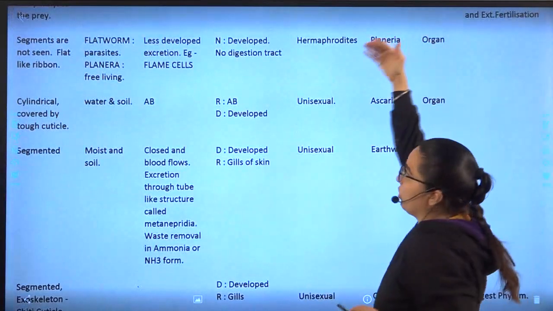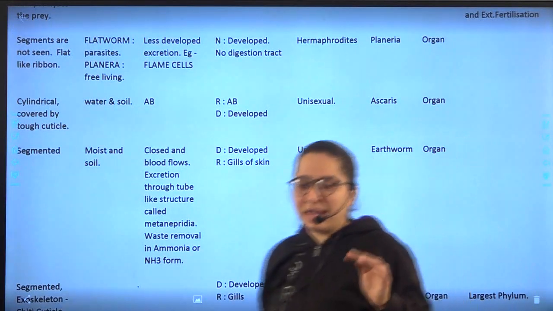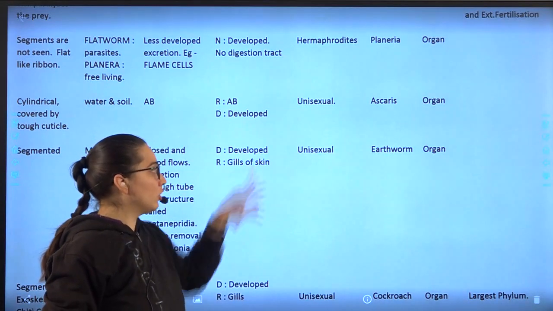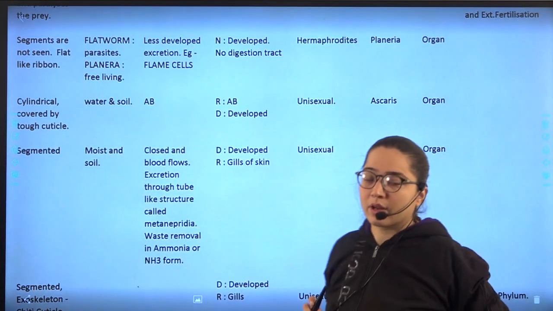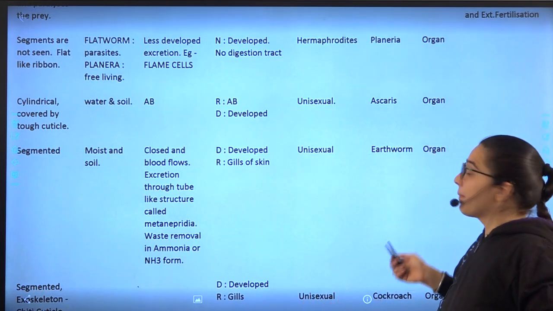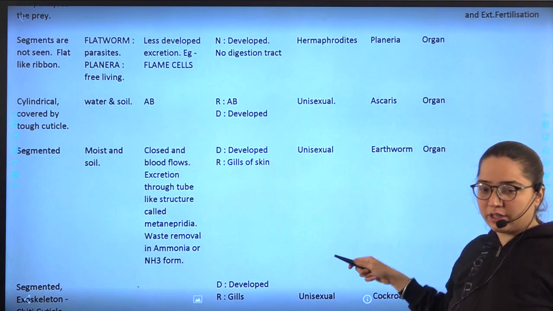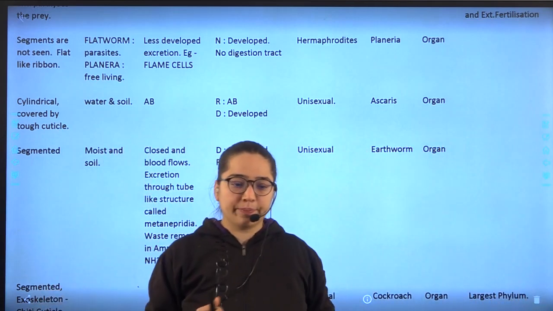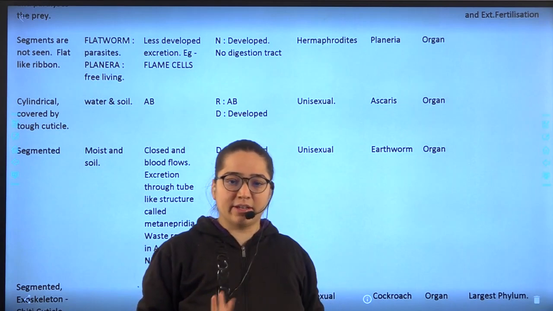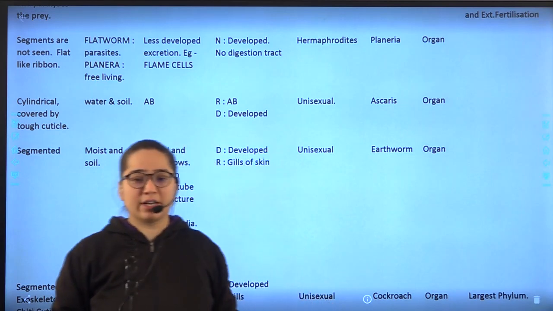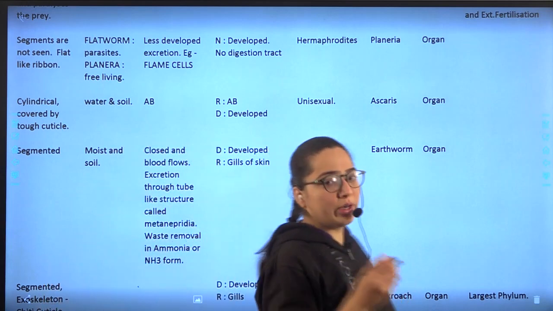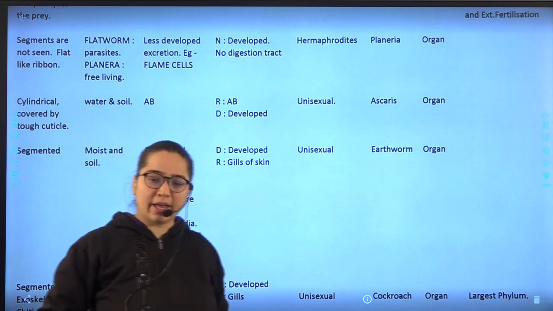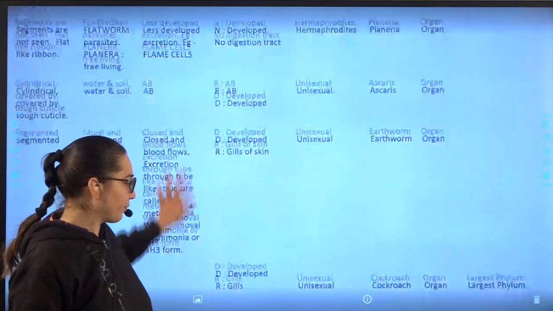So from the third onwards, Platyhelminthes are hermaphrodites. What will come for Nematoda, Annelida and Arthropoda, all three? Unisexual. Hermaphrodites, then unisexual, unisexual, unisexual. Unisexual means one of the sexes is present, and in their case it is mostly sexual reproduction that is carried out. So note it down quickly: hermaphrodites, then unisexual, again unisexual, again unisexual.